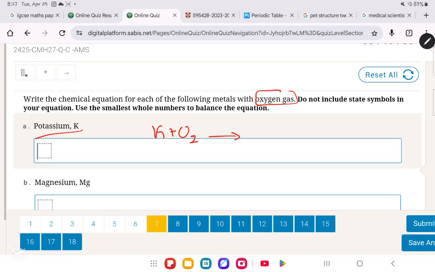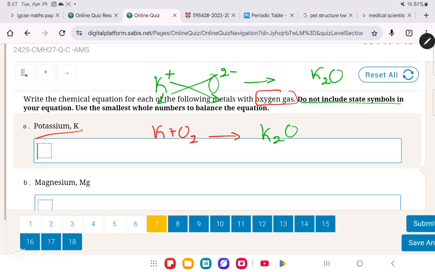For us to know this, you will need to take the K, you will take its ion form, which is K plus, and you will take the O2, you will take its ion form, which is O2 minus. Now you will do the crisscross method. After doing the crisscross method, you will get K2O. So K plus O2 will give us K2O. Now, as you can see, they said do not include state symbols, so that's good.